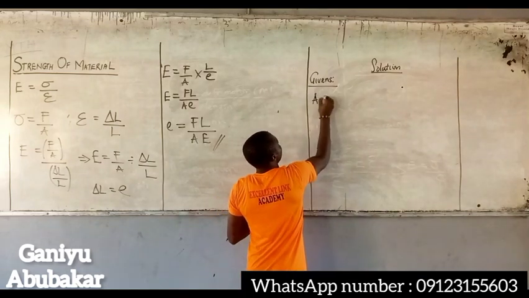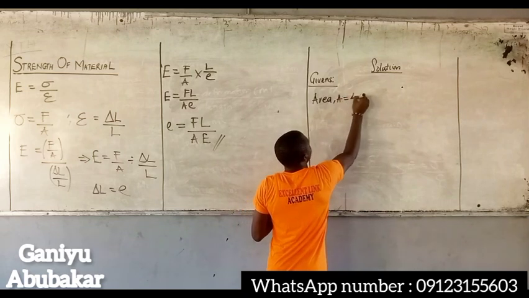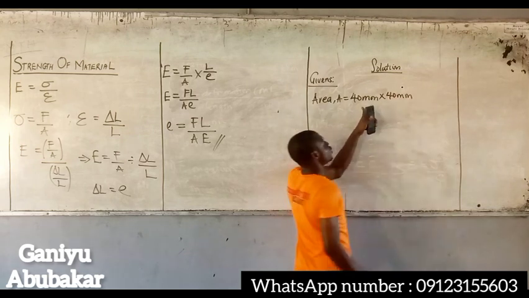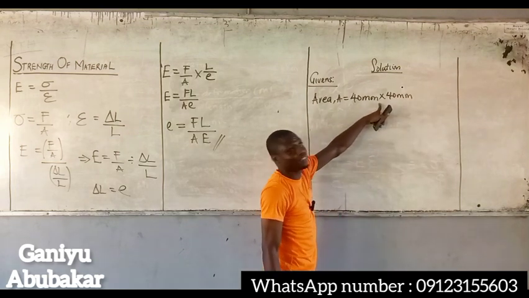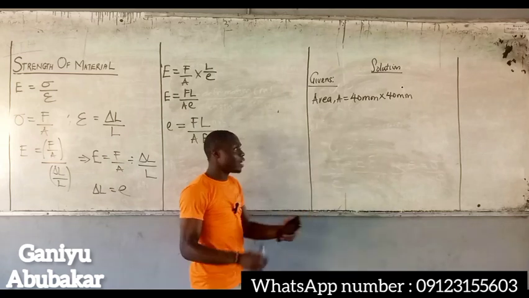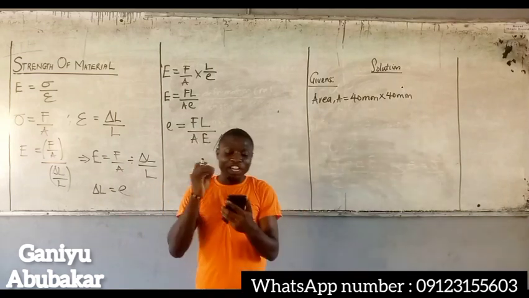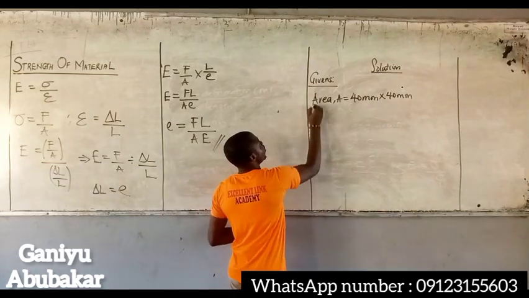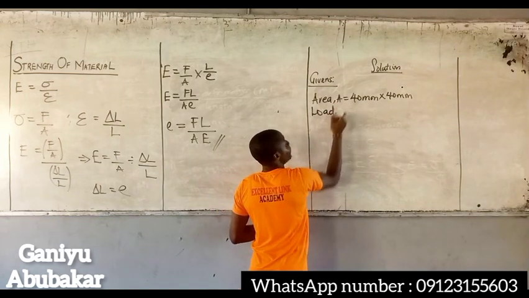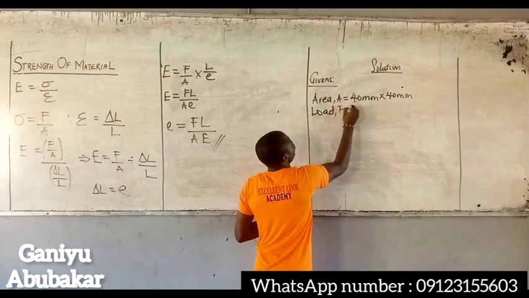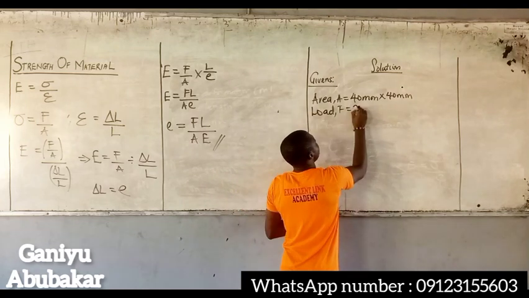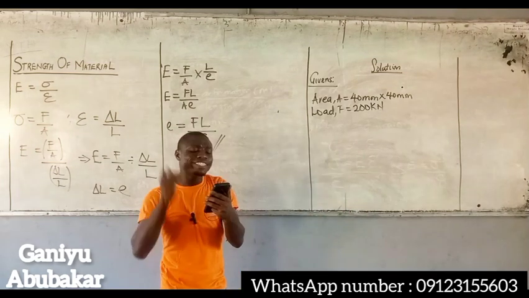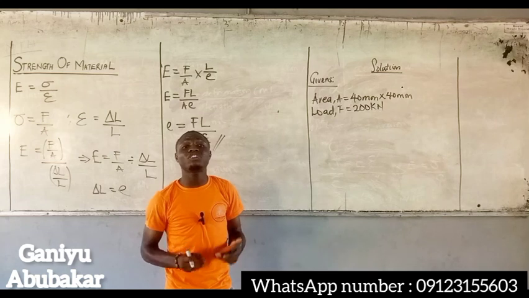Hence, area A is equal to 40 mm by 40 mm. Please, it's not 40 m times 40 mm. It is by, please. So area is 40 mm by 40 mm. It is used to carry an axial load of 200 kilonewton. So I'm given load, which is P, or you use F for it, any one of the two, equal to 200 kilonewton.